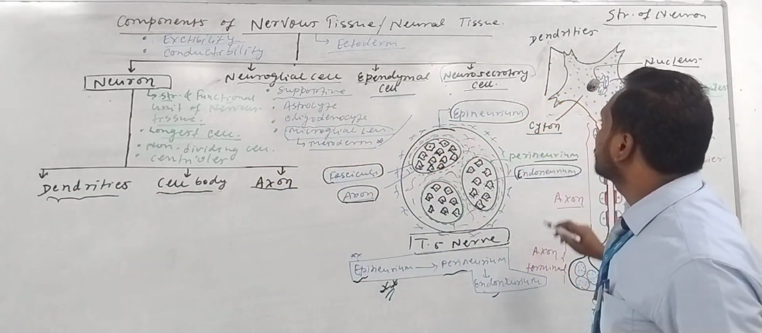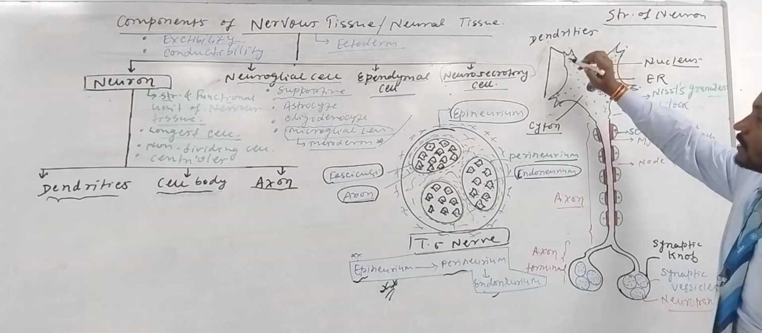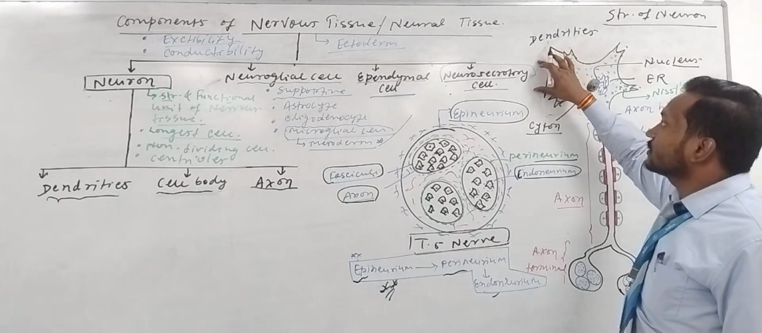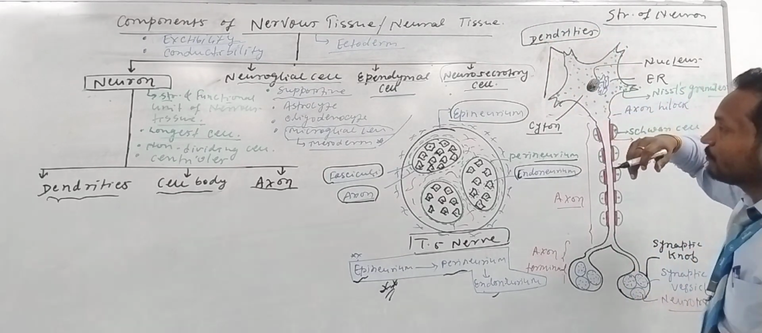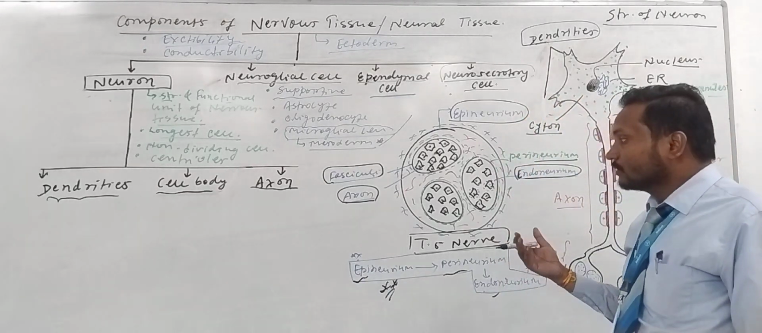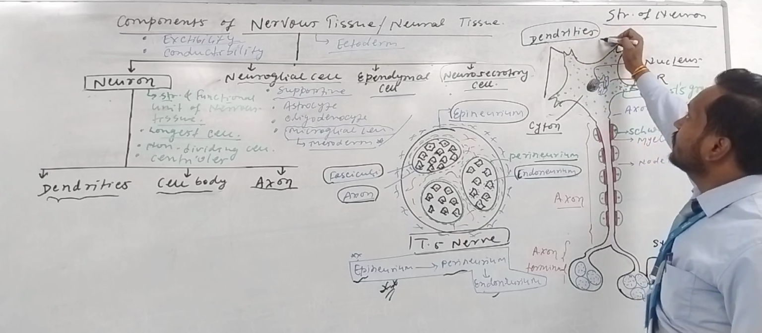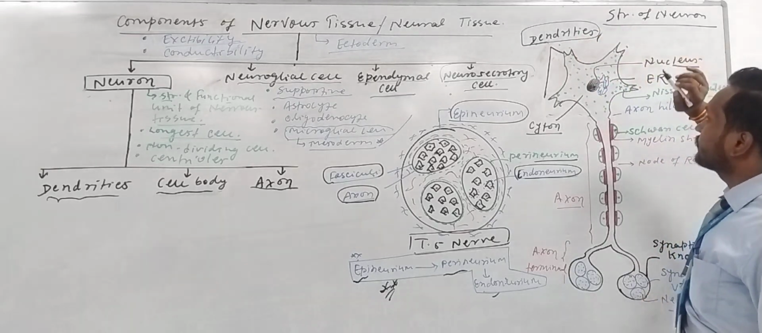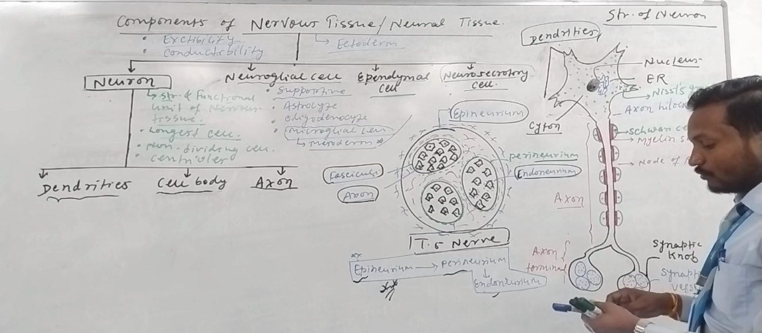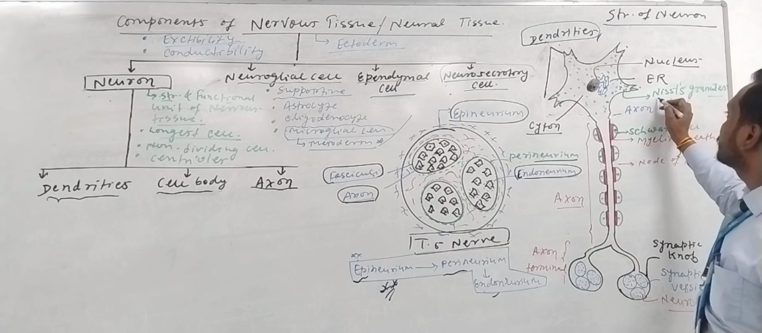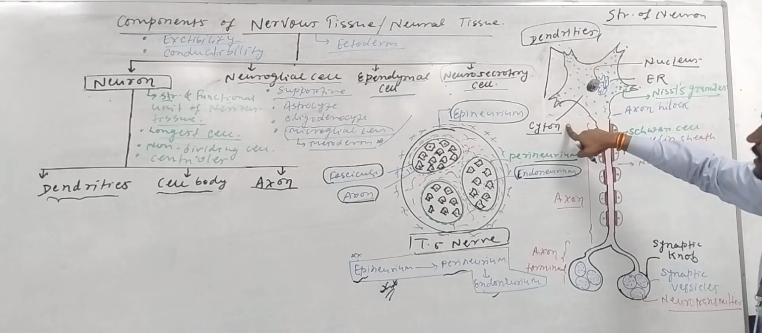What are the dendrites? In the diagram, these dendrites are the branching-like processes which can receive the impulse from the body and any sense organs. Dendrites also have some proteinaceous components called Nissl's granules. Nissl's granules are also present in the dendrites and cell bodies.